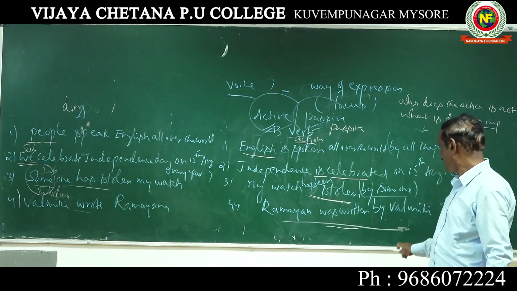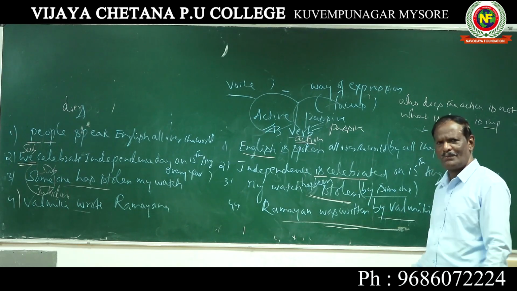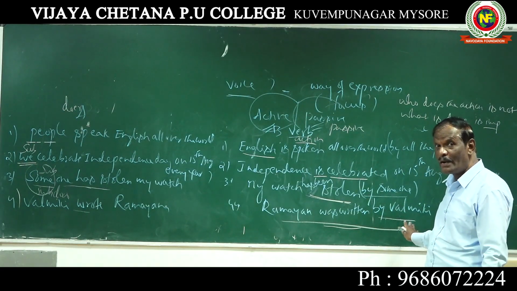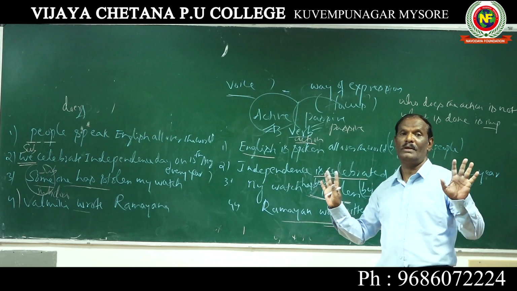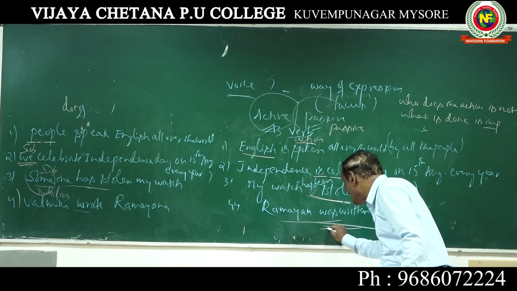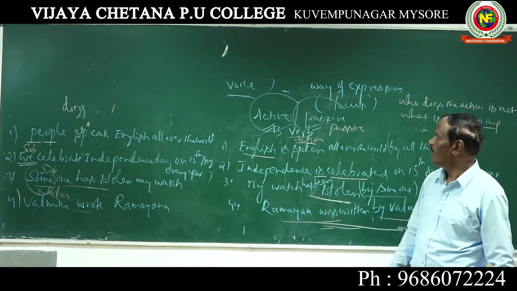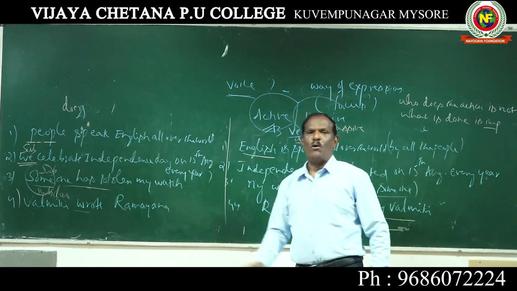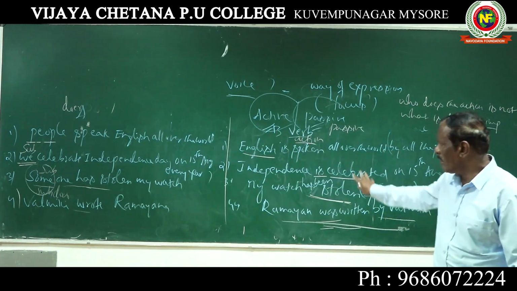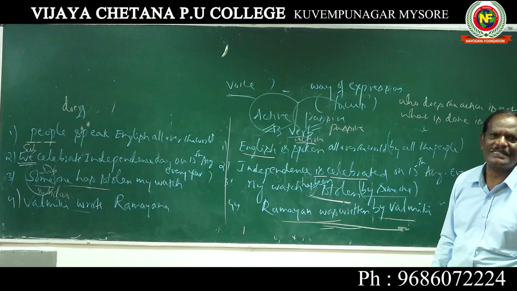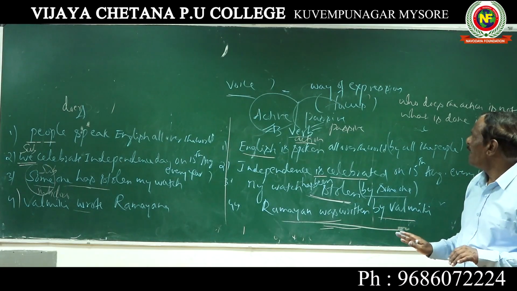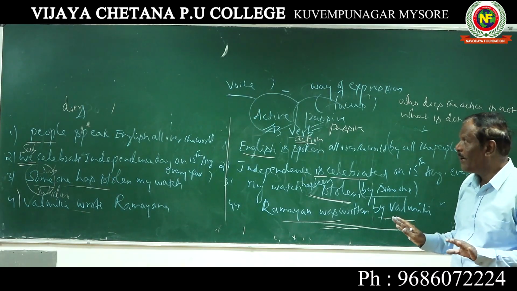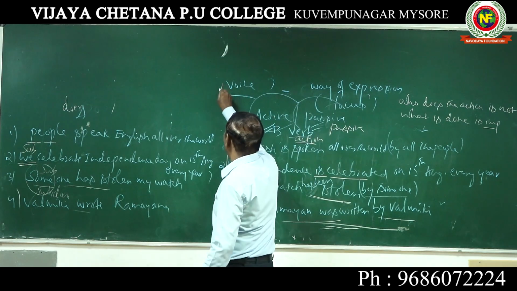Ramayana was written by Valmiki. So Valmiki is not important. Ramayana was written. So action is important in this sentence. So when you examine all these pairs of sentences, you are in a position to understand what is voice.